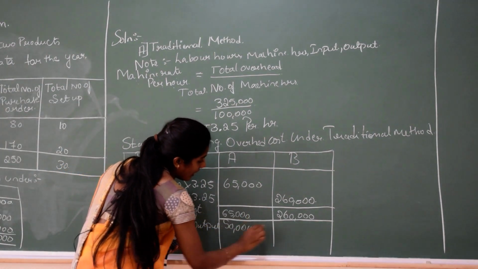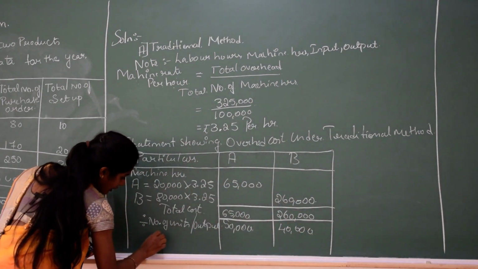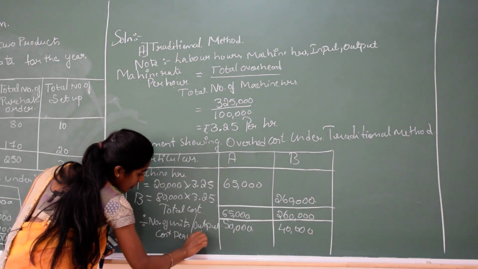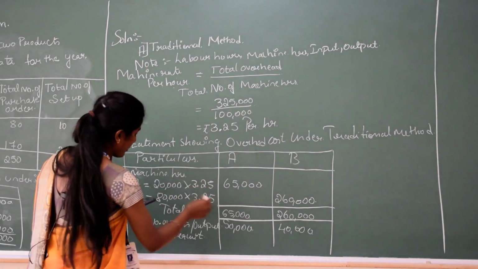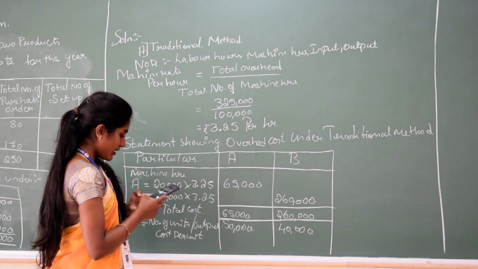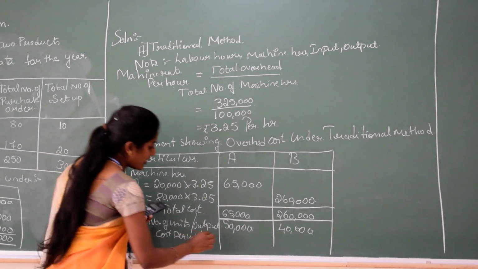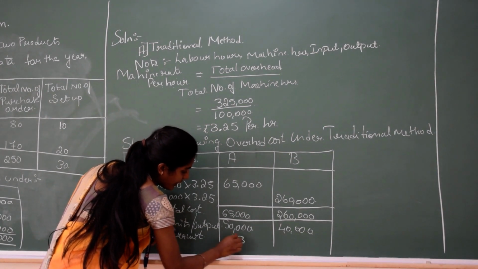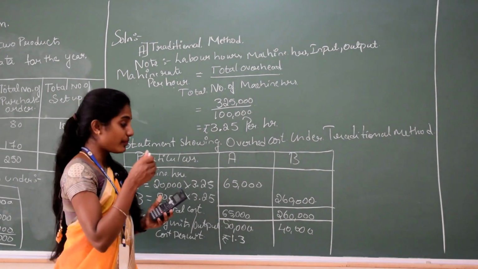Therefore, cost per unit is 65,000 divided by 50,000, that is 1.3. Rupees 1.30 is your cost per unit.